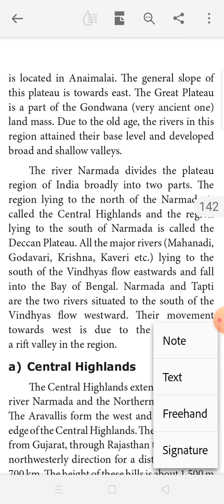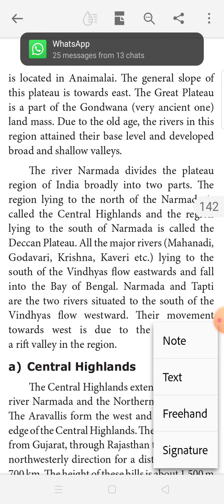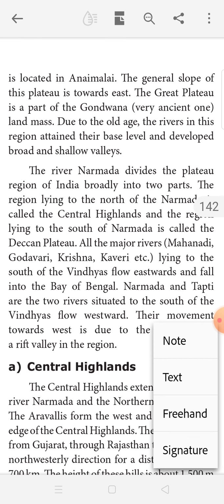The gentle slope of this plateau is towards the east. The Great Plateau is a part of Gondwana. Gondwana means the very ancient one, ரொம்ப பழமையான நிலப்பரப்பு. That is the ancient Gondwana landmass. Due to the old age, the rivers in this region attained their base level and developed broad and shallow valleys.